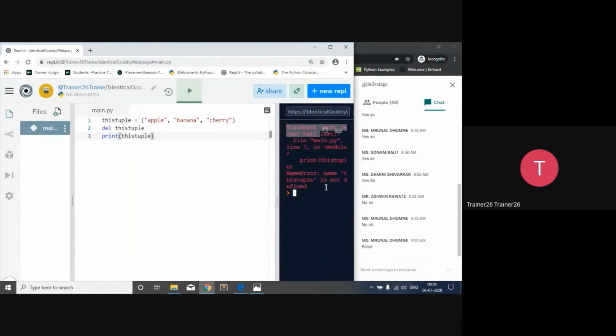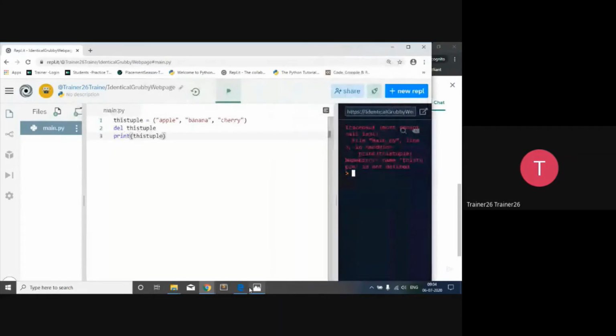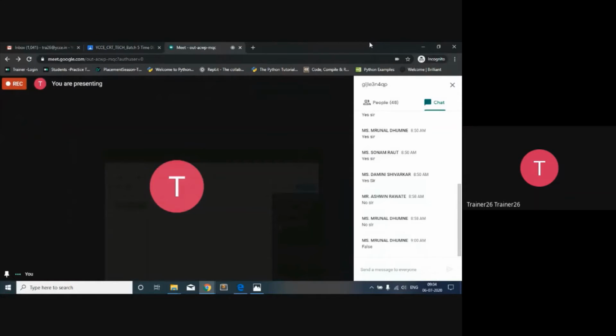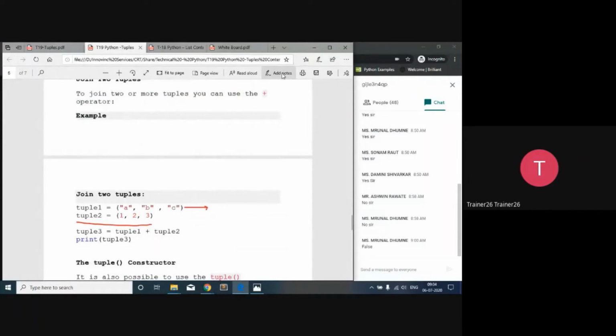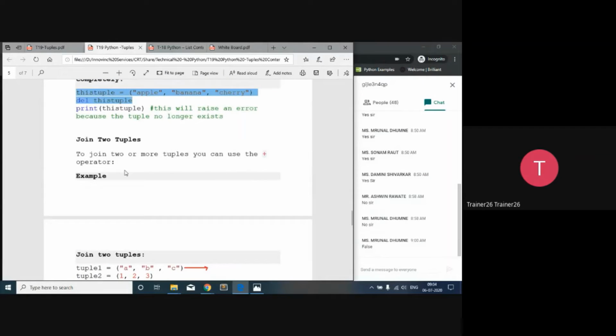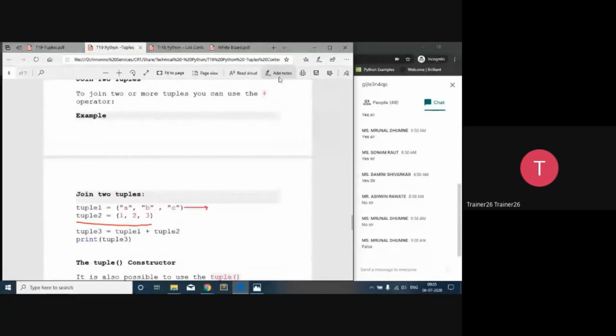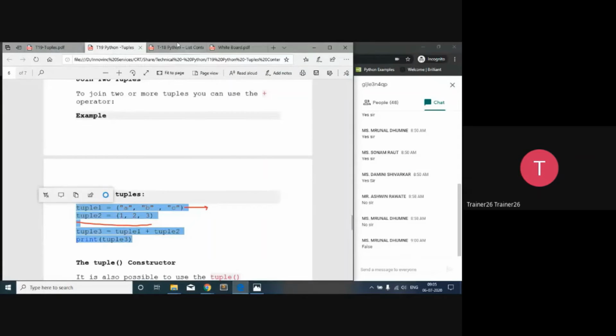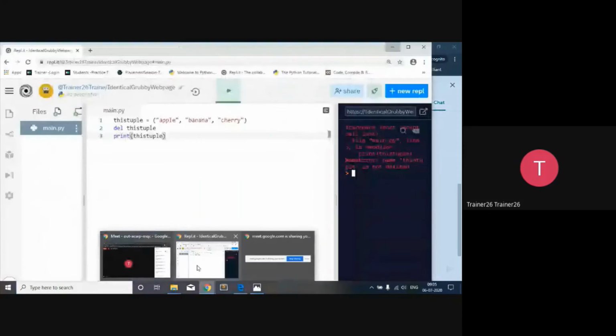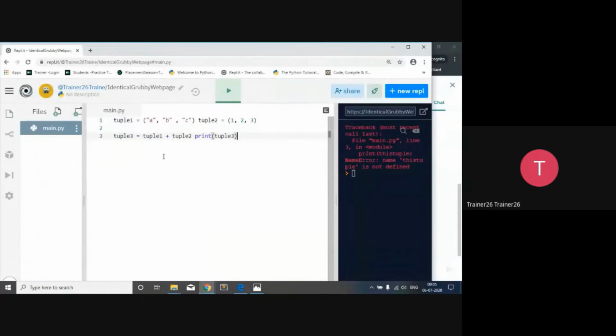Because you completely deleted it, and if you're trying to print it, so it will have an error over here. So now the next fundamental over here is regarding the joining of two tuples. So as we know that it's unchangeable, that doesn't mean that we cannot add the two tuples and that we are not allowed to assign that thing into a third one. So that's why if we have a requirement in such a way that you want to add the two tuples together and assign to the third one.